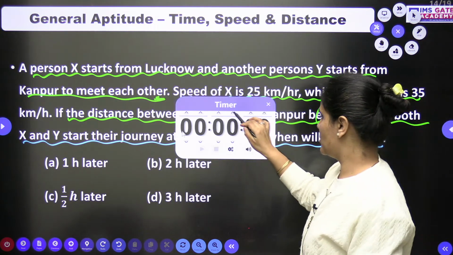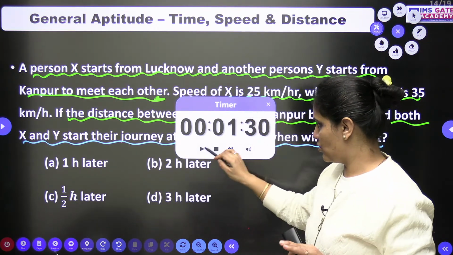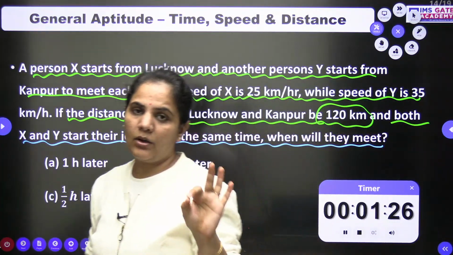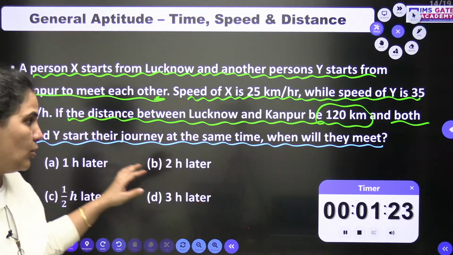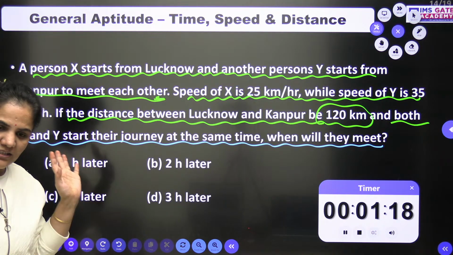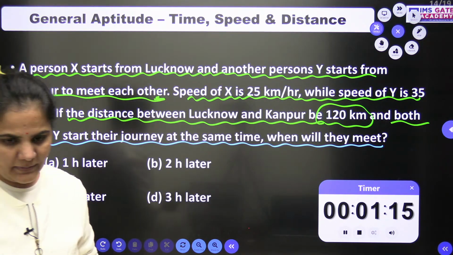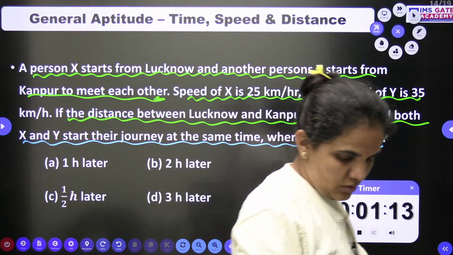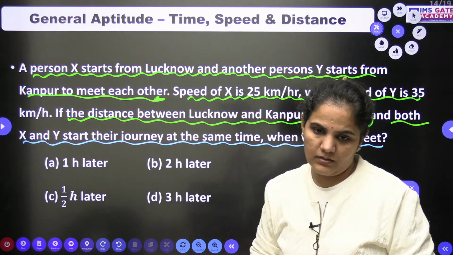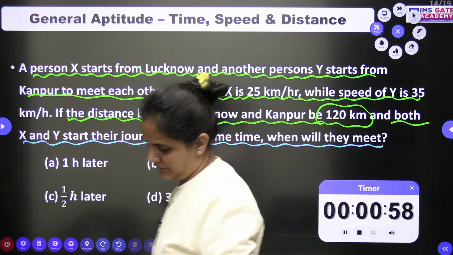When will they meet? Bacho, a good question, because here we don't have so much twist. It's a very simple question, without any twist, because it's written that they both start their journey at the same time. Directly you can solve the question. Go for it, bacho. Everybody just go for it.